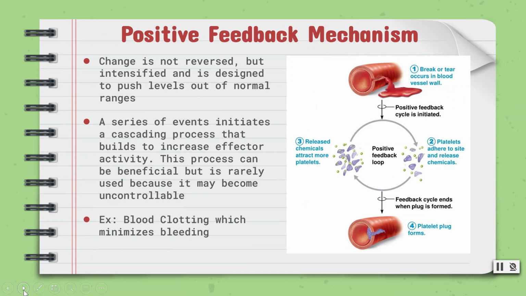The positive feedback mechanism is when change is not reversed but intensified and is designed to push levels out of normal ranges. A series of events initiates a cascading process that builds to increase effector activity. This process can be beneficial, but it is rarely used because it may become uncontrollable. Examples are blood clotting, which minimizes bleeding, and also the increase in strength of uterine contractions during childbirth. And these are few examples that are very specific and short-lived.